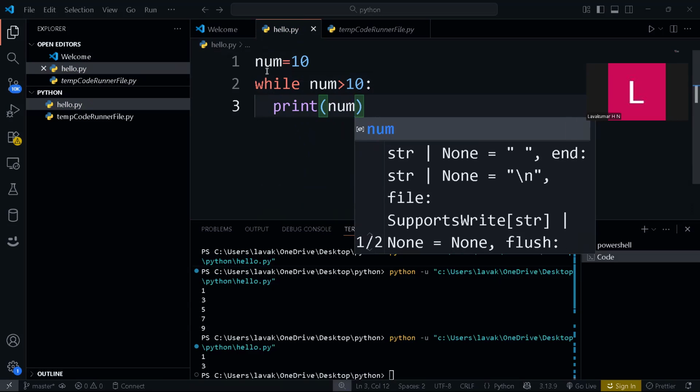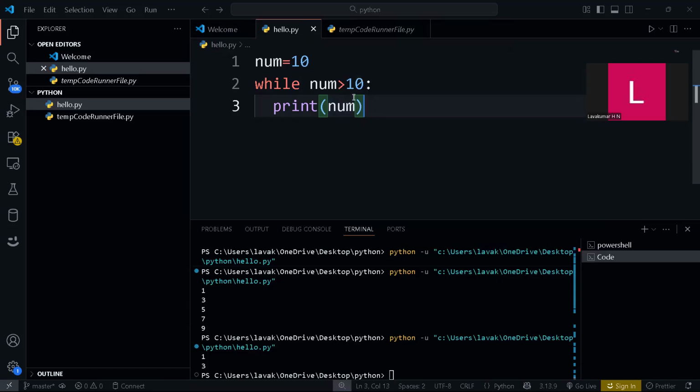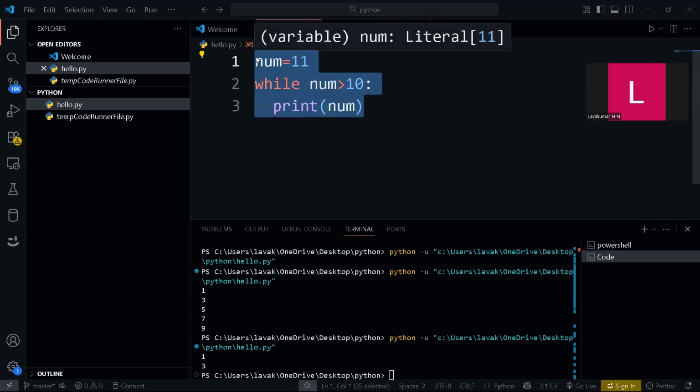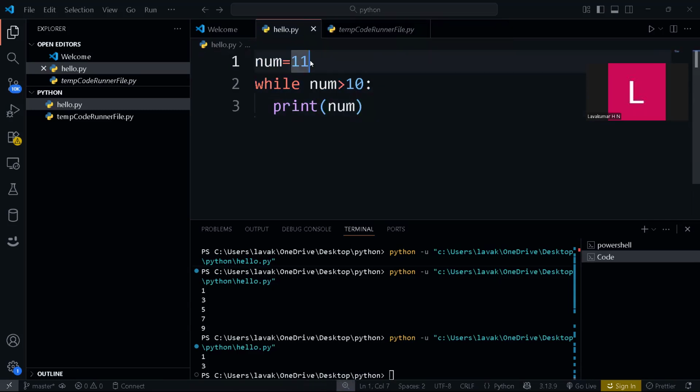Now it will check, is num equal to 10? Is num greater than 10? No, it is not greater than 10. It will not at all enter into this loop. If I take 11, then it will enter into this print. So this is the simple way: you have an initialized variable, you use that variable here, and you check it with the condition. If the condition is true, you will enter into this loop, or else it will not.